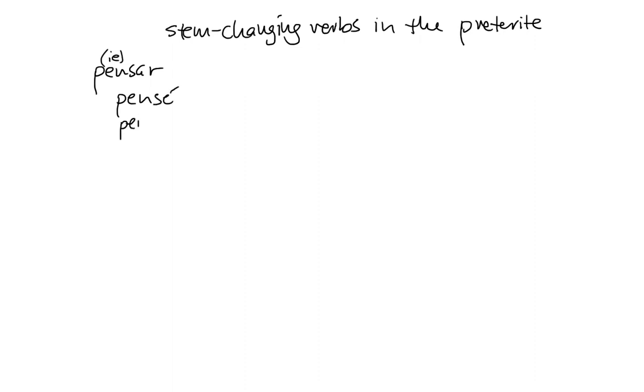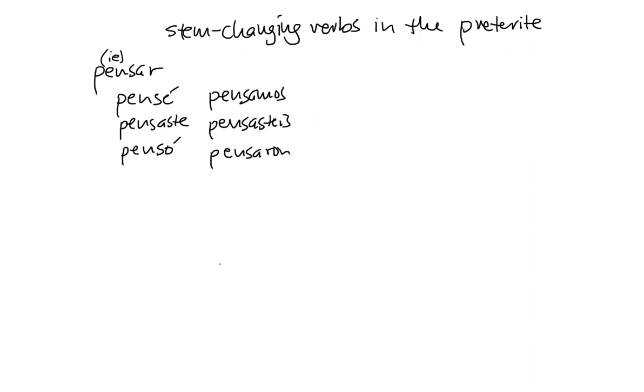Pensé, pensaste, pensó, pensamos, pensasteis, pensaron. Okay, and this will be the case for all stem changing verbs that are AR. That is, they are regular verbs with no stem change in the preterite tense.